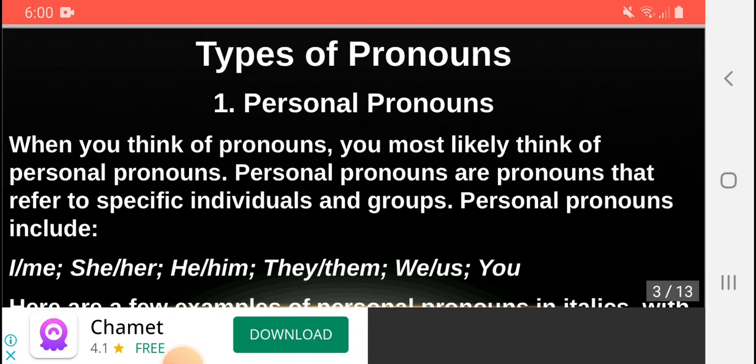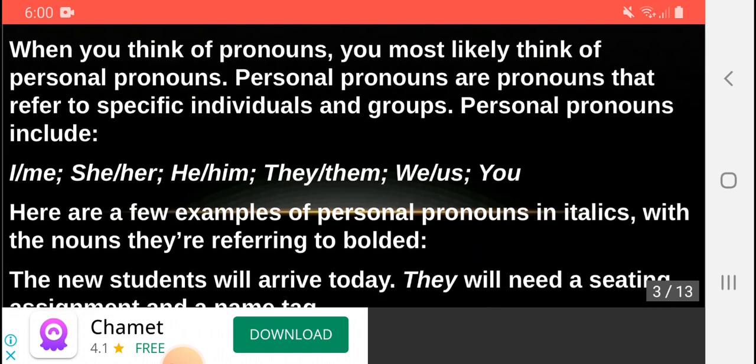Then we have the types of pronouns. The first type of pronouns is personal pronouns. When you think of pronouns, you most likely think of personal pronouns. Personal pronouns are pronouns that refer to specific individuals and groups. Personal pronouns include I or me, she or her, he or him, they or them, we or us, and you. Here are a few examples of personal pronouns in italics with the names they are referring to bolded.